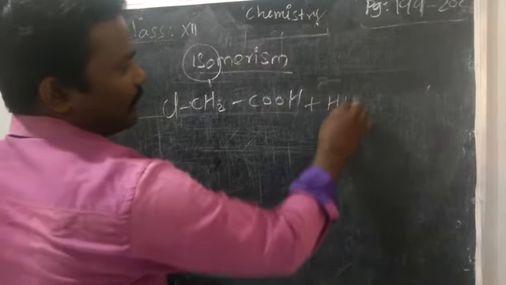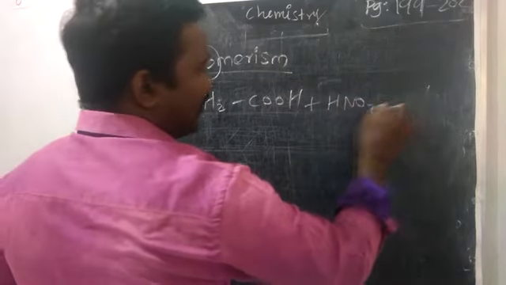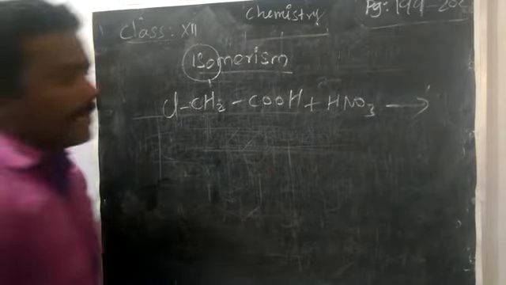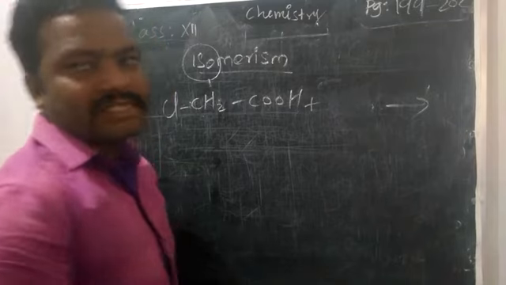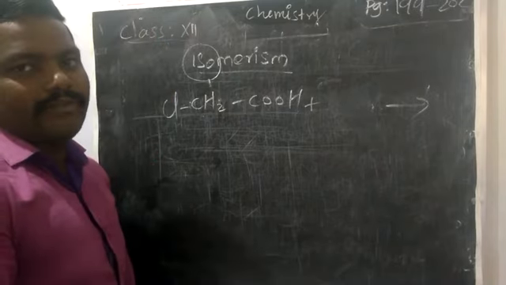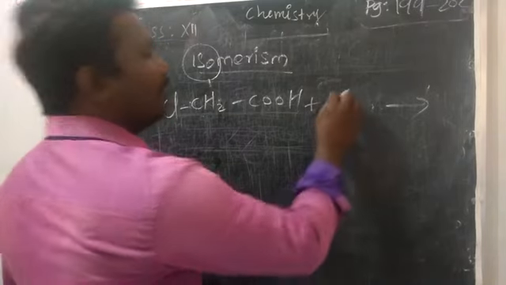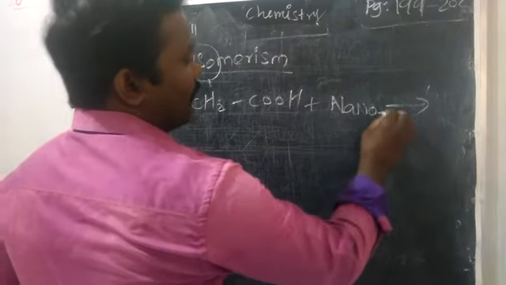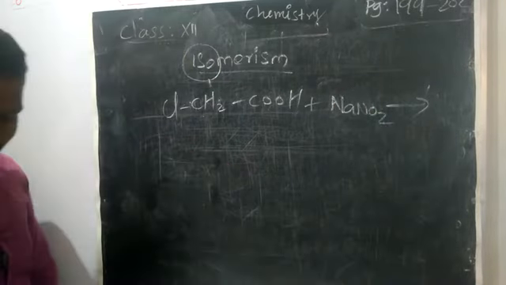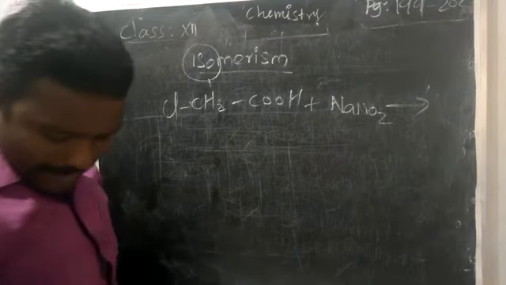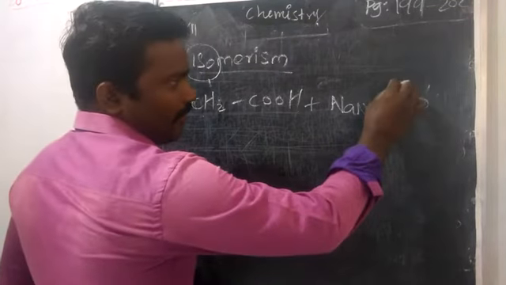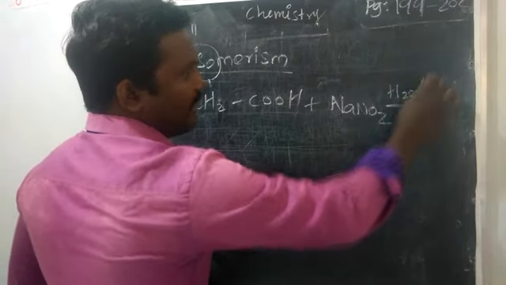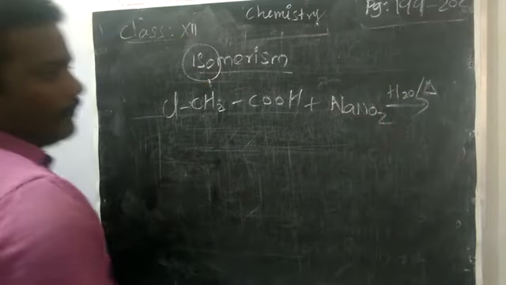Which is treated with, again nitric acid, yes, sorry, sodium nitrite. Nitric acid with sodium hydroxide we will take for the diazotization reaction, so directly we can take sodium nitrite. What are the catalysts? Here we have to take water and also we want to heat. Heat means you can use the delta symbol, right?